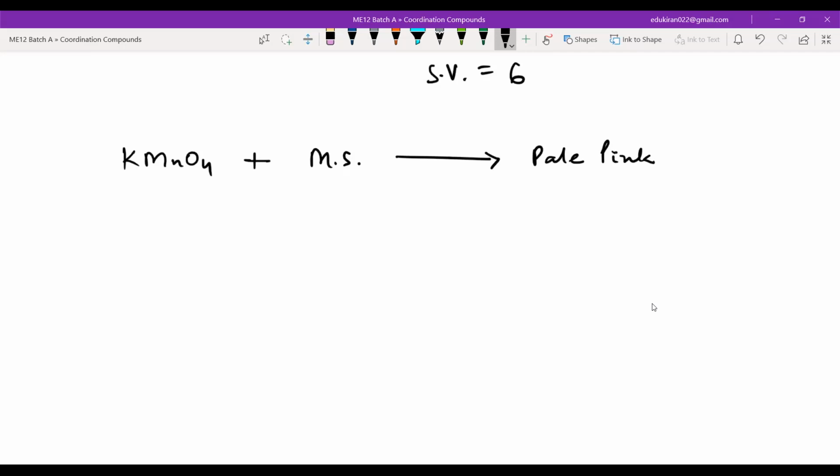Okay, the end point is pale pink. So we just have to look at this pale pink here, and we are more concerned about these reactants. Now, tell me the ratio. We will not write the products here.